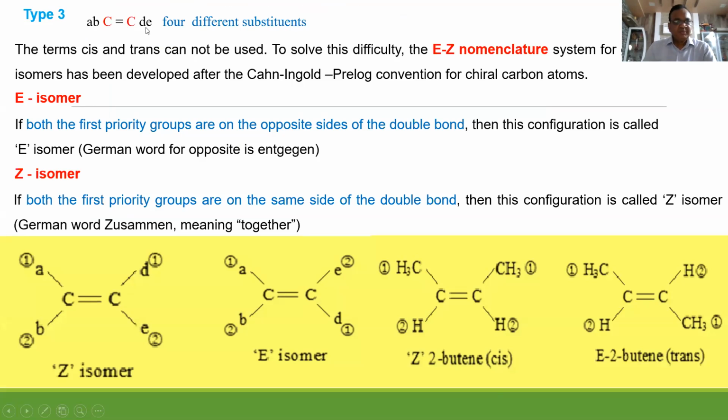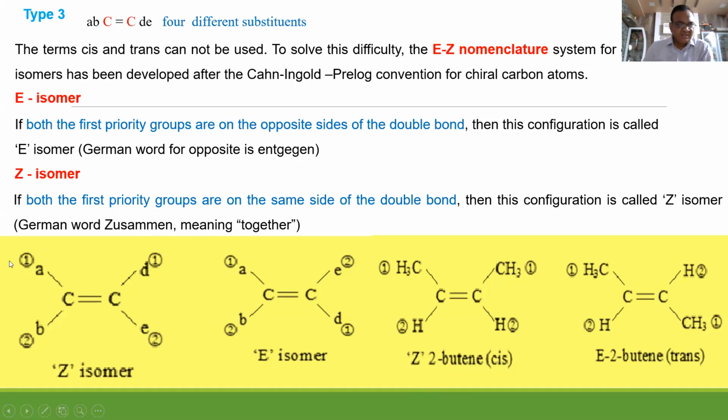Now type 3. This group and this group, completely four different groups. A and B different, attached to a double bonded carbon, and D and E different. Now what is E and Z nomenclature? Entgegen means opposite side, means trans. E isomer means entgegen, opposite side, means trans. And Z means zusammen, together, means cis. Whatsoever we have learned for cis and trans, the same meaning applies here for Z and E.